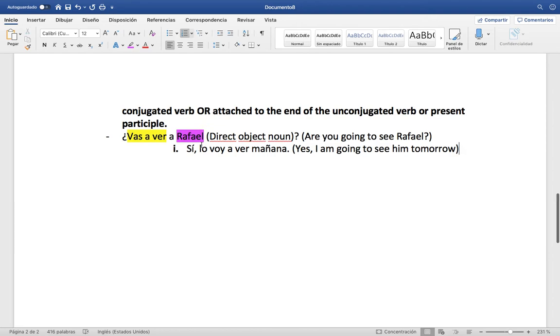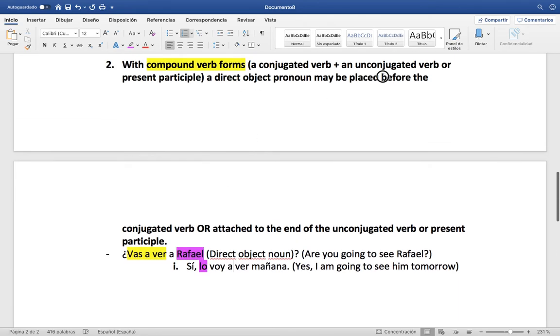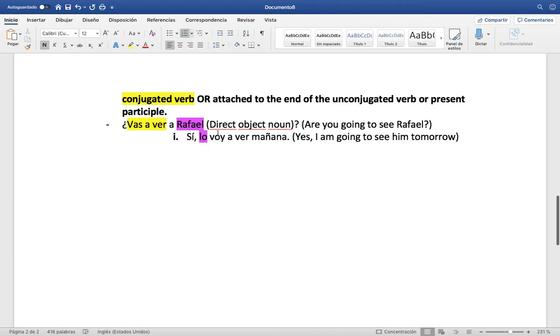Where in this case we see that we replaced Rafael correctly with lo, and we put it before the conjugated verb, right? We put the lo before the voy a ver, before the whole compound verb thing.